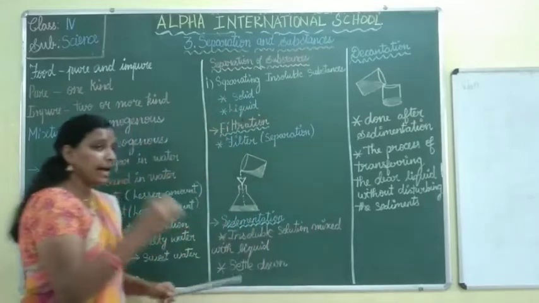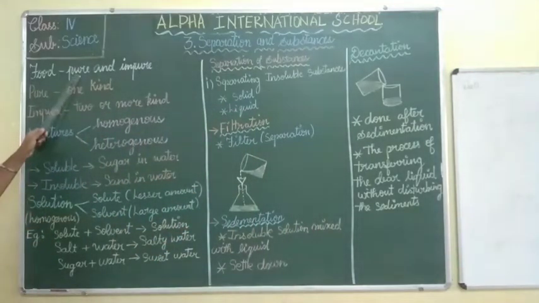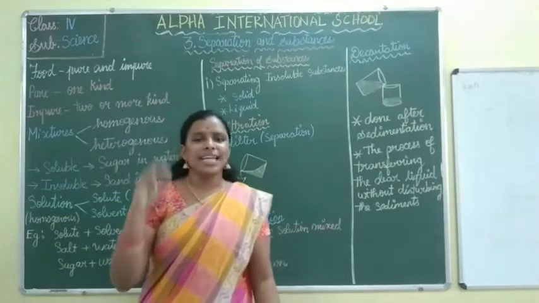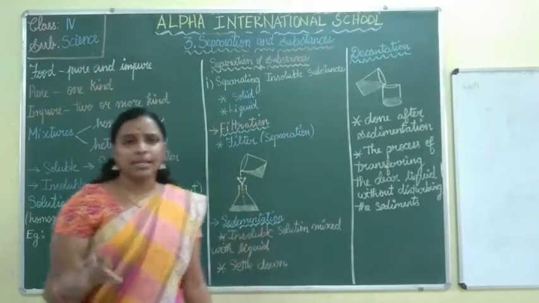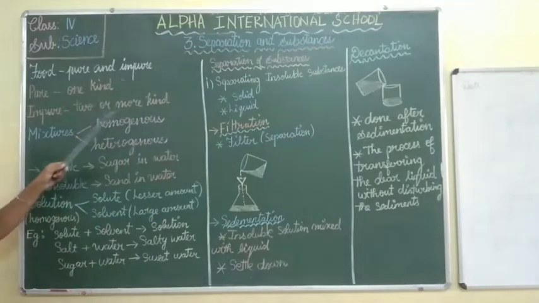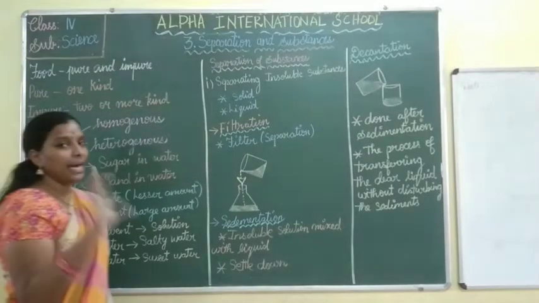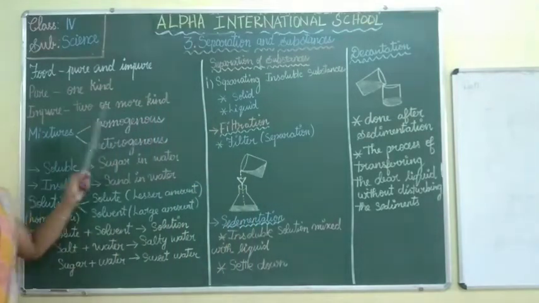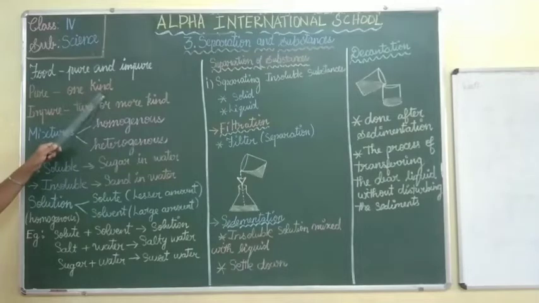So food may be pure or impure. Pure means it is edible, and impure is non-edible. The waste materials we don't want are impure, and the thing we need to eat is pure. How many kinds does pure have? Pure is only one kind. And what about impure? Impure can be two or more kinds.